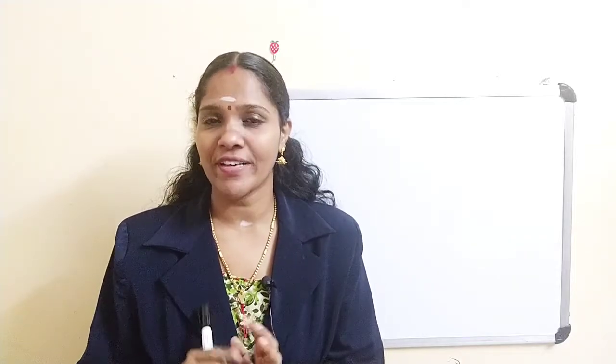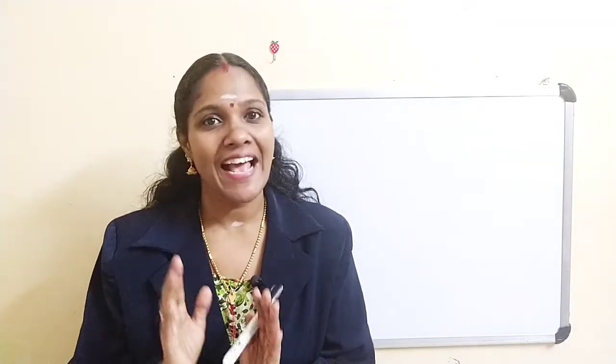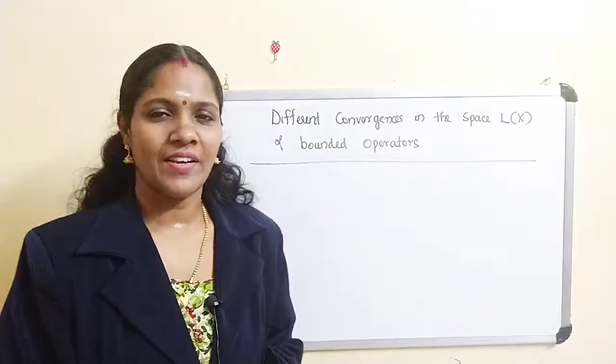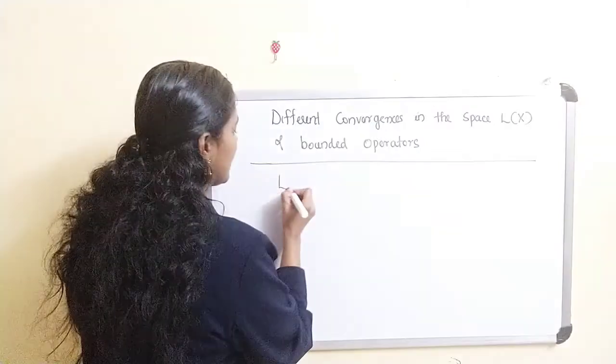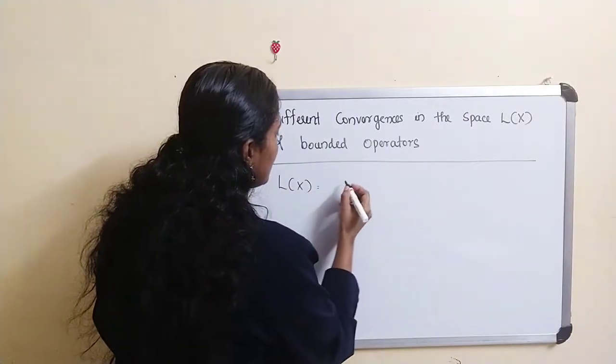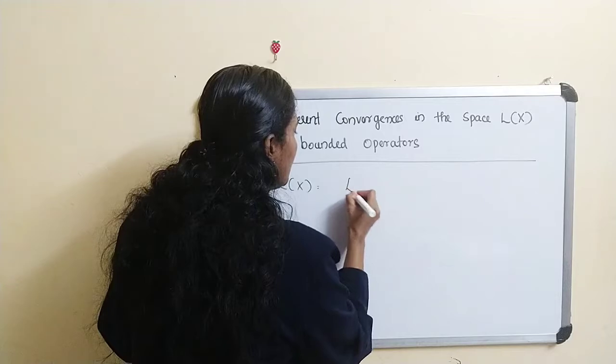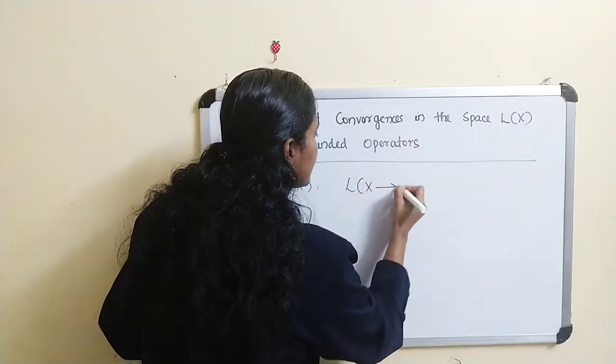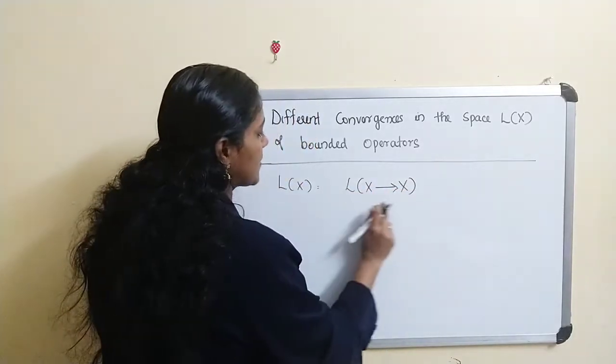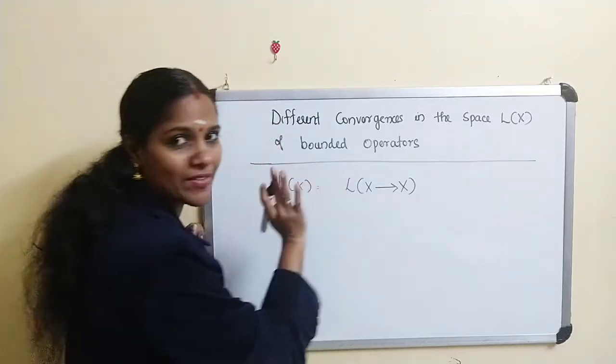Now what do you mean by L(X)? L(X,Y) is the set of all bounded linear maps from X to Y. L(X) means the set of all bounded linear operators from X to X. In today's class we are discussing different types of convergence in L(X). L(X) is the set L(X,X), consisting of all bounded linear maps from X to X.